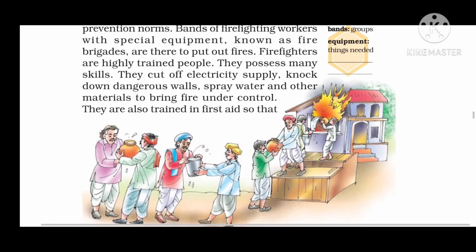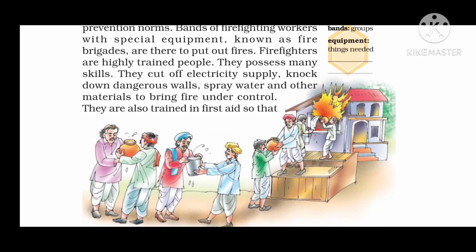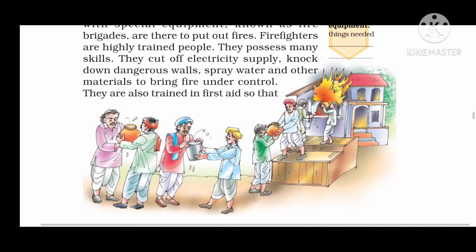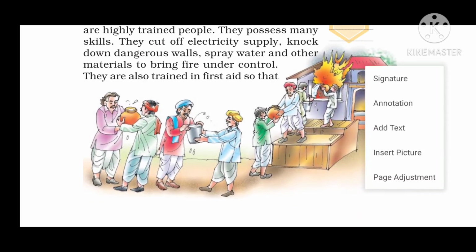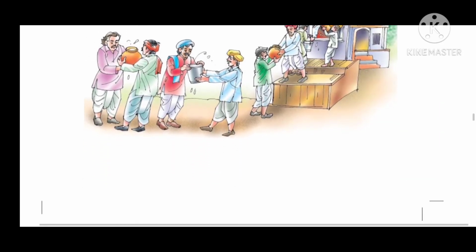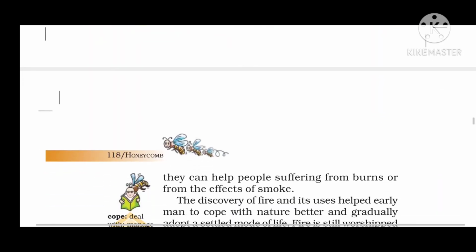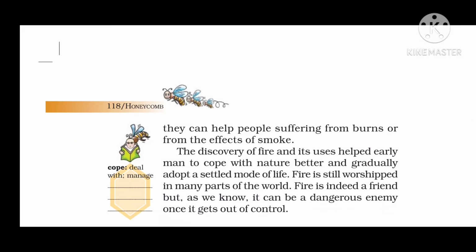So you can see the picture of how the traditional people, or the people in the ancient days, used to put out fire if there was one on any house. In the villages they will form a chain, they will pass the buckets or water pots filled with water to the other ones, and it will reach the fire blaze, and in this way they were able to put out the fire. So this is what we started with in this lesson. They can help people suffering from burns or from the effects of smoke.